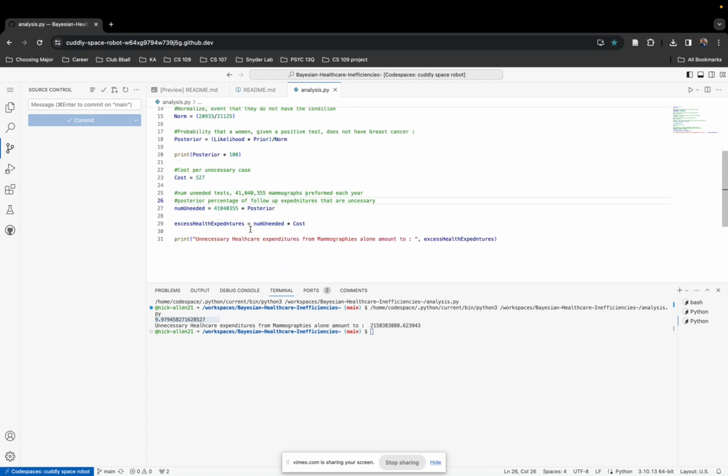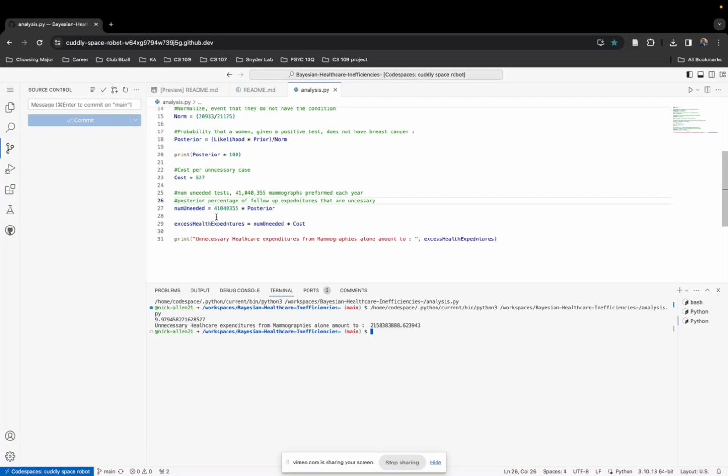Awesome. So in addition to that probability, this is the percentage of women who tested positive given that they did not have any breast cancer. So the probability that you're going to test positive and you don't have breast cancer is about 10%. And then for each person, it's about $527 charged back to our healthcare system.